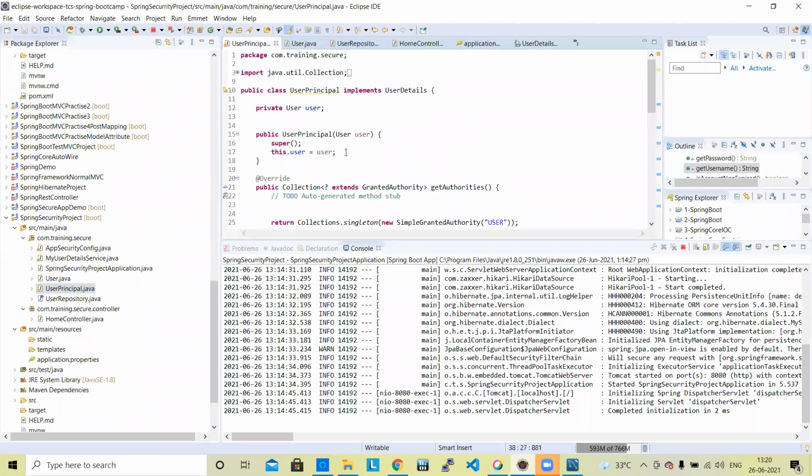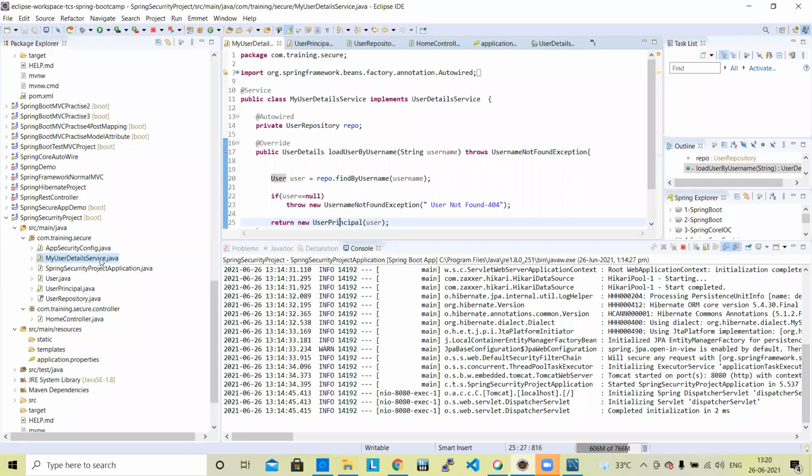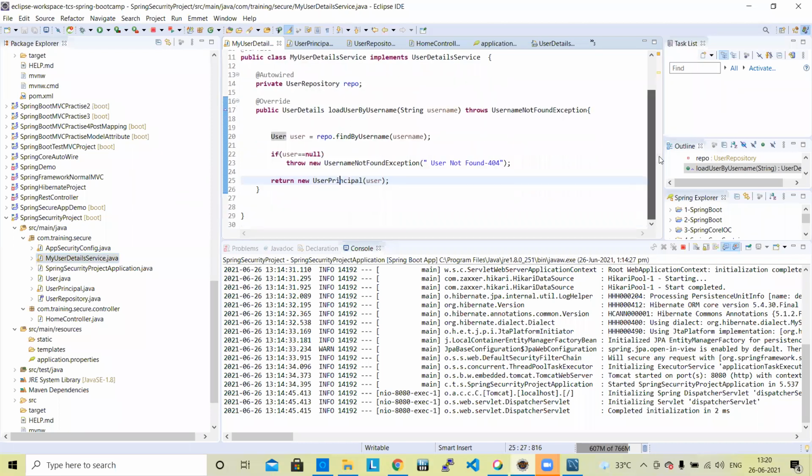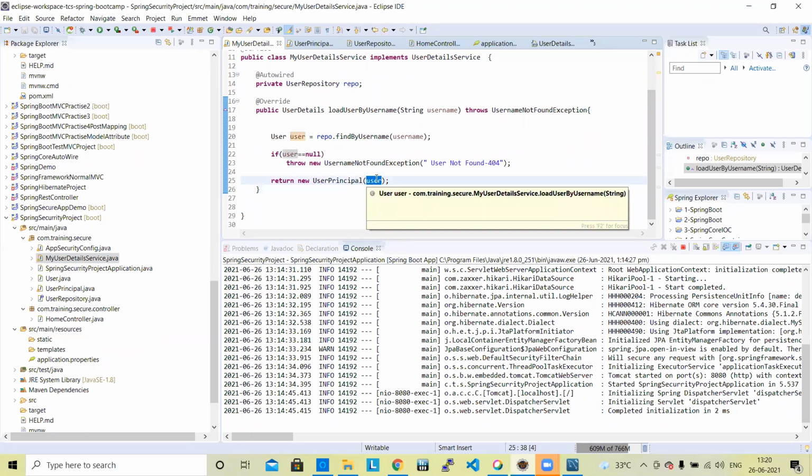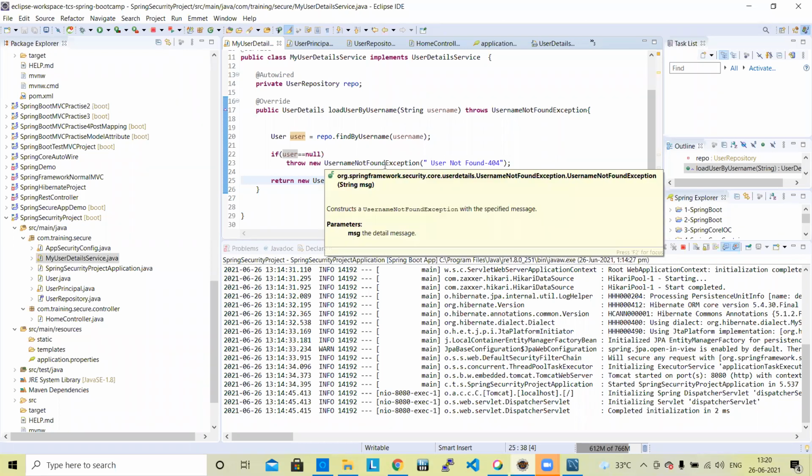If we notice here, user principal is returning, creating the user object, and it is taking user as an input. Why is that? Because you are sending it from the screen. Just check, from the screen you are giving the user value, and then it is going to the backend.